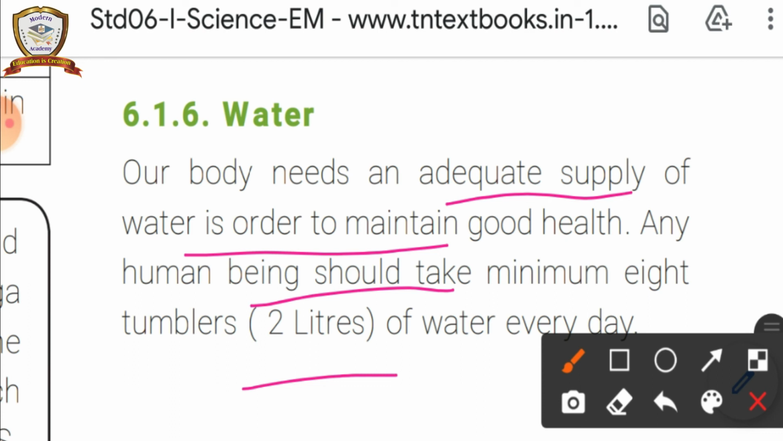So what are the water rich foods? Drinking water, fruits and some juices. Even tender coconut water, buttermilk. So these are the water rich foods. All juices, tender coconut water, and drinking water are the water source foods.